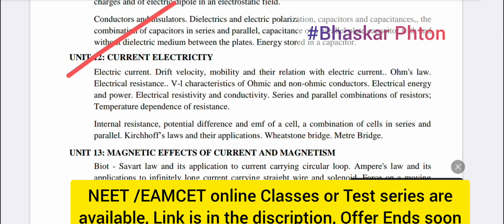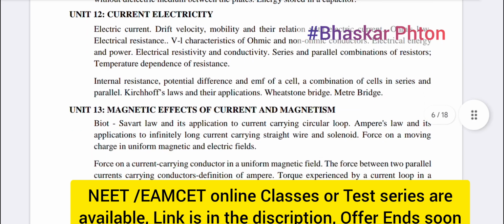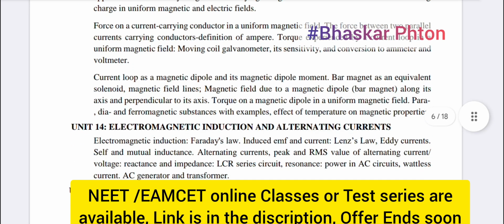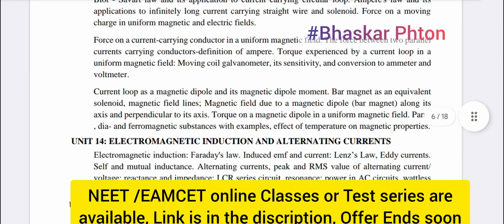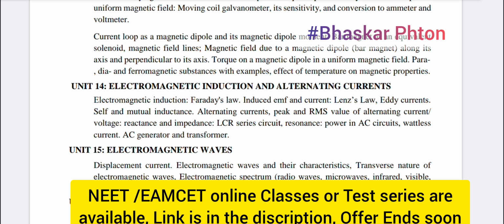So electric current, Ohm's law, VI characteristics, resistivity, conductivity, series and parallel combinations, internal resistance, Wheatstone bridge, meter bridge, magnetic effect of current and magnetism, Biot-Savart law, force on a current carrying conductor in a uniform magnetic field. Current loop as a magnetic dipole and its magnetic dipole moment, bar magnet, torque on a magnetic dipole, diamagnetic, paramagnetic, ferromagnetic materials, effect of temperature.